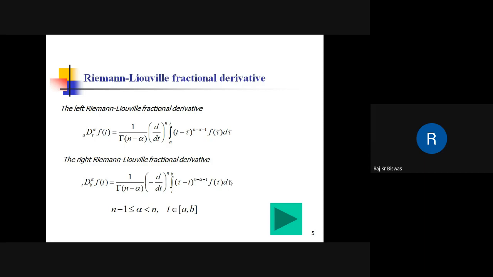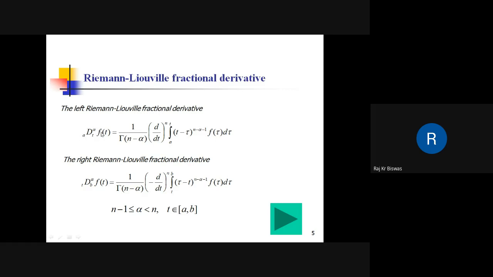Okay, so here is the definition of the fractional derivative. Left and right Riemann-Liouville fractional derivatives of a function f(t), where the function is defined in some interval [a, b]. So D_{a,t}^α is the fractional derivative operator.